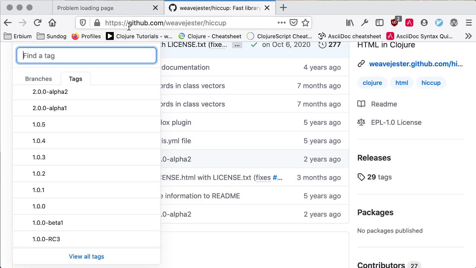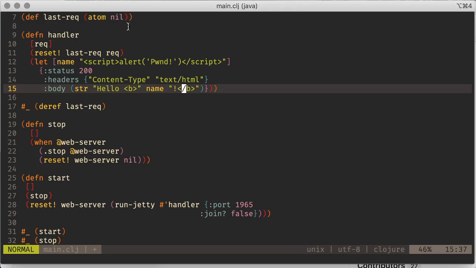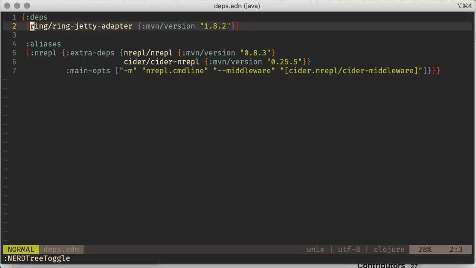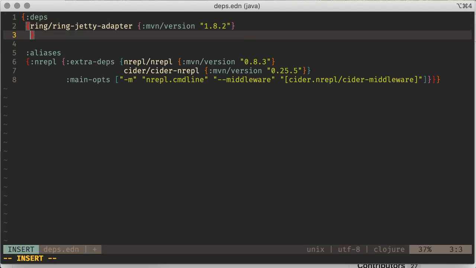So all I have to do is go back here. This is going to be a bit of work, but I'll write this, space FT. I'll go to my deps.edn. I want to add another dependency called hiccup/hiccup, MVN version 2.0.0-alpha2.